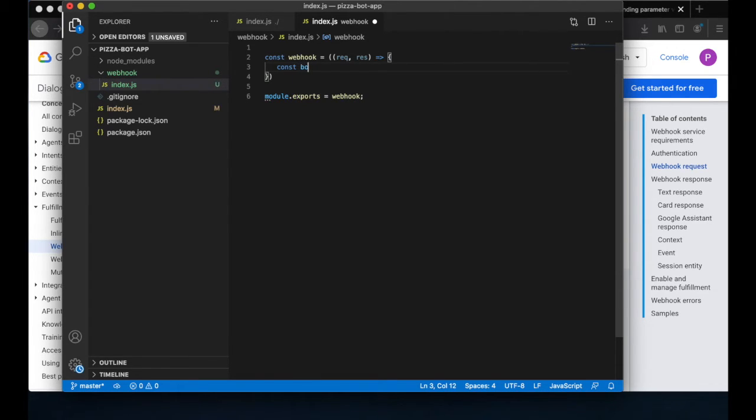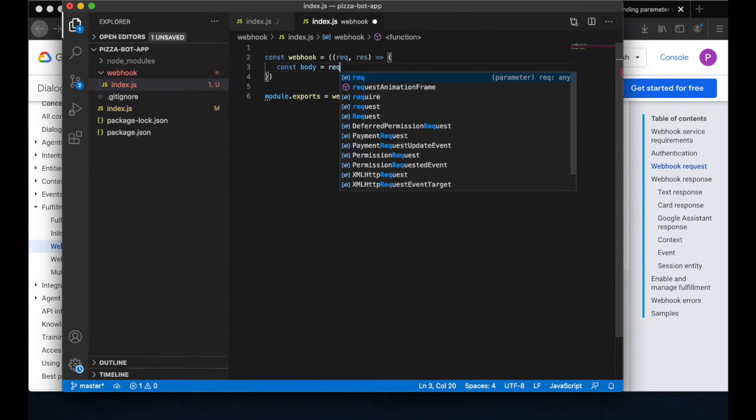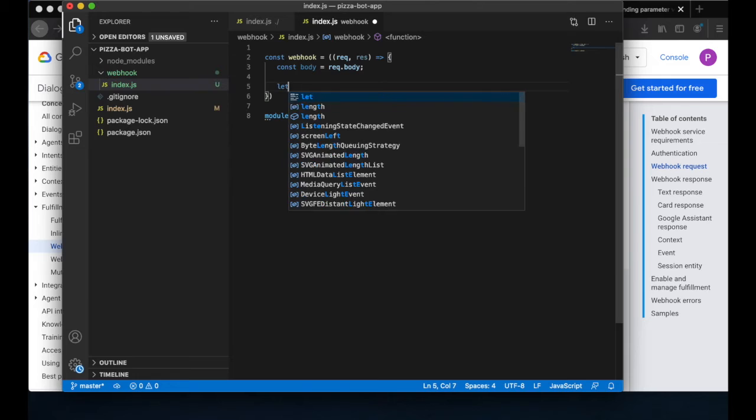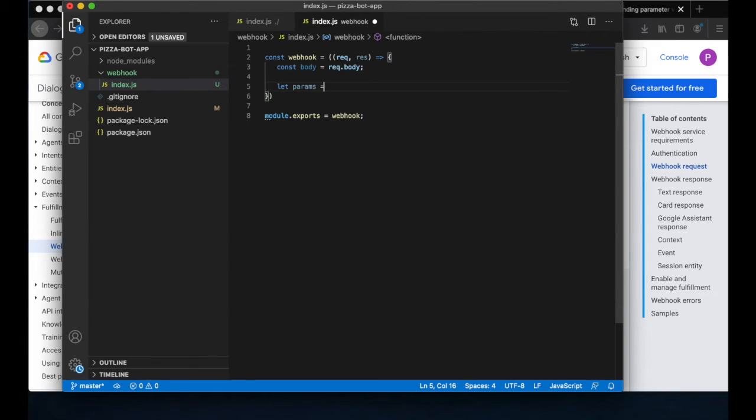constant body equals request.body, and remember we had this body.queryResult.parameters. So this is what we would want. Params equals body.result.params.